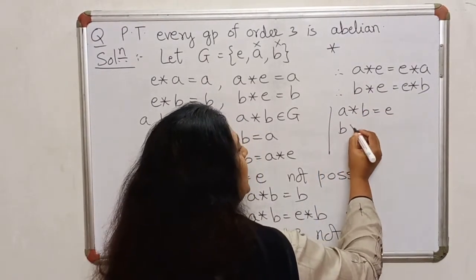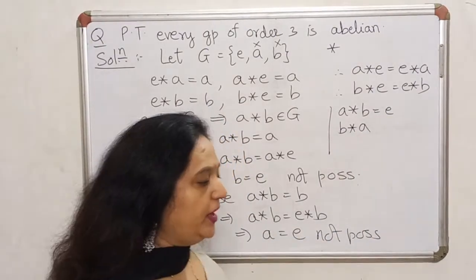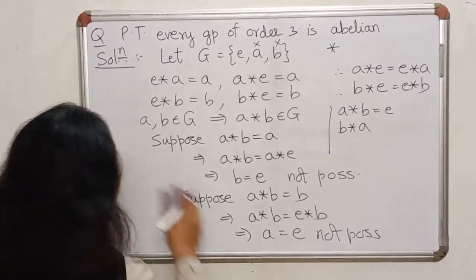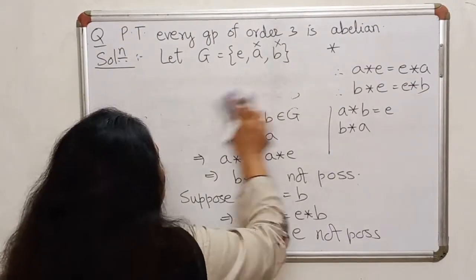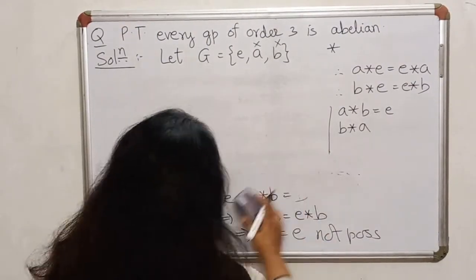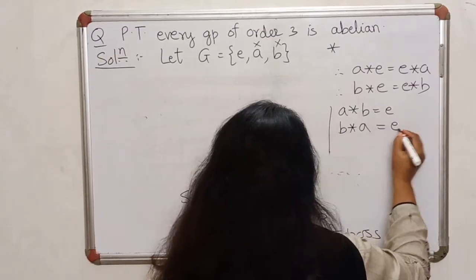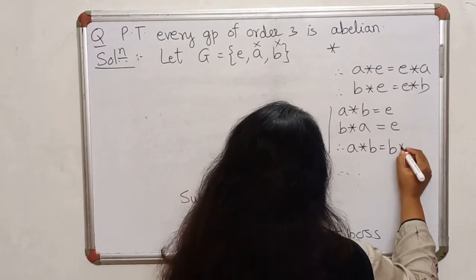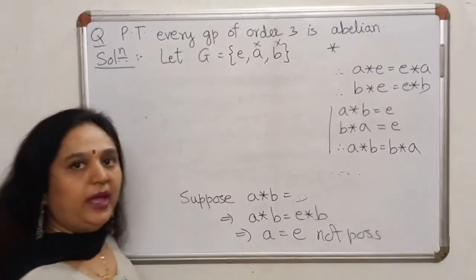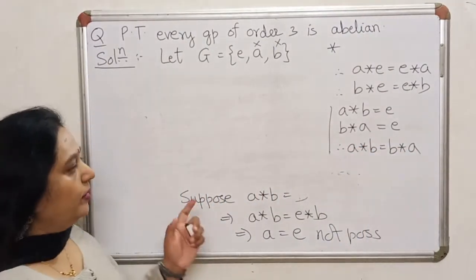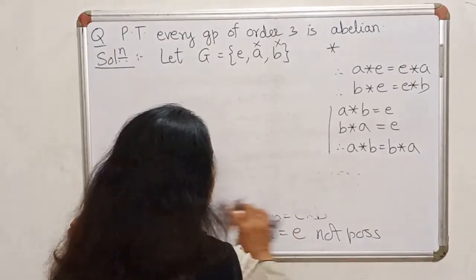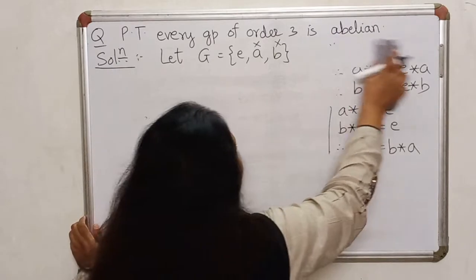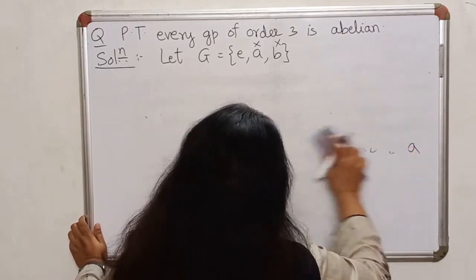Now use a similar argument. Pause your video and see what happens to B star A. So we can prove that B star A will also be equal to E, and therefore commutative property works for the final pair also, and therefore this group is abelian. So every group of order 3 is abelian.